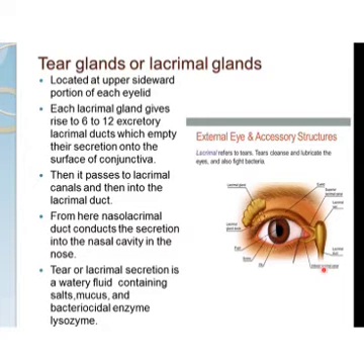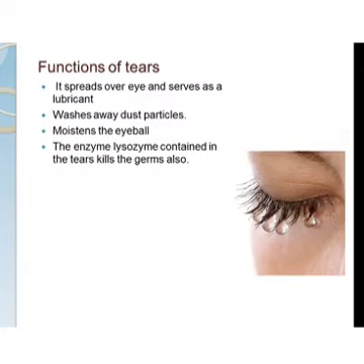Now tear or lacrimal secretion is always a watery fluid which contains an enzyme called lysozyme, which has a bactericidal property. It also contains salt as well as mucus, and that enzyme is very important actually. You should know that the enzyme lysozyme present in the eye has a bactericidal property, or it is a bactericidal enzyme. This is a very common question you get: what type of enzyme is present in tears or lacrimal secretion? That is lysozyme.